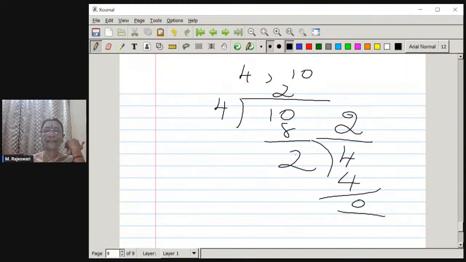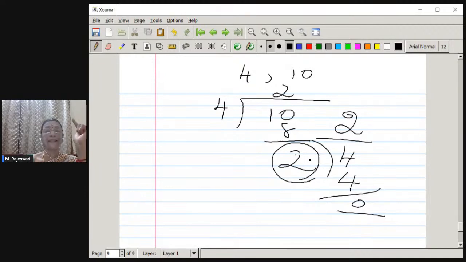So the divisor which makes this division with a 0 remainder is chosen to be the HCF of the two numbers 4 and 10, and we still write 2 is the HCF of the two numbers 4 and 10.